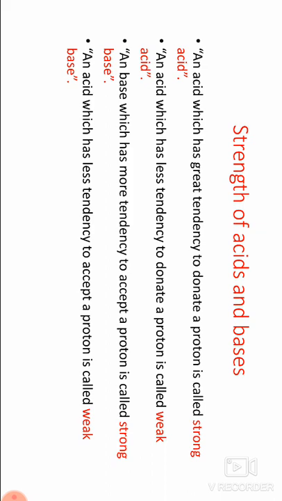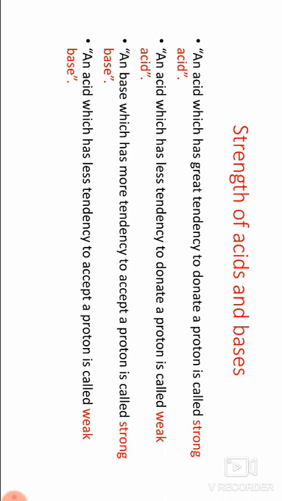So in a conjugate acid-base pair, one is strong and the other is weak.